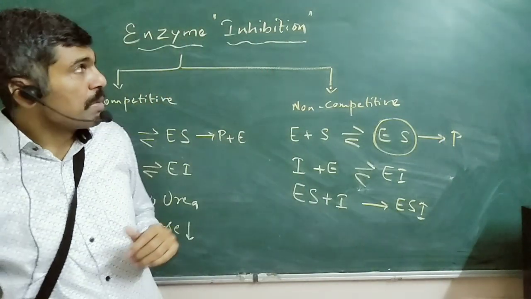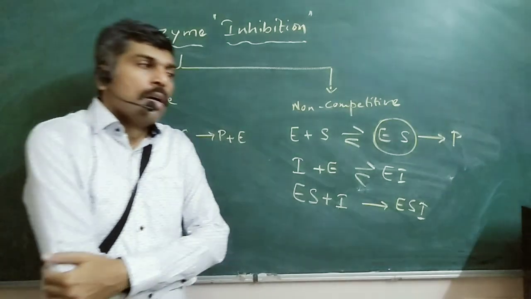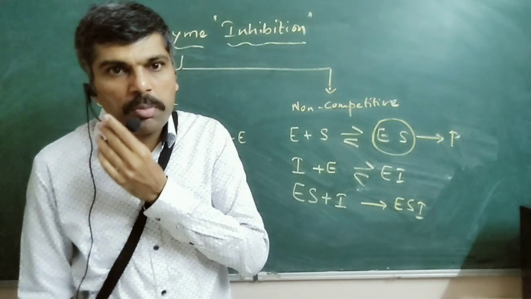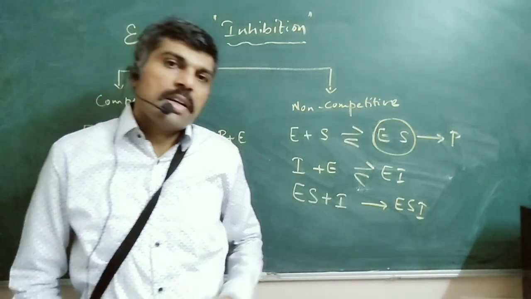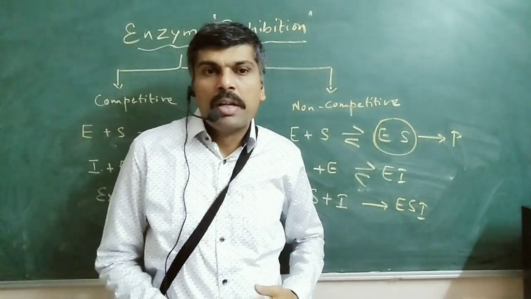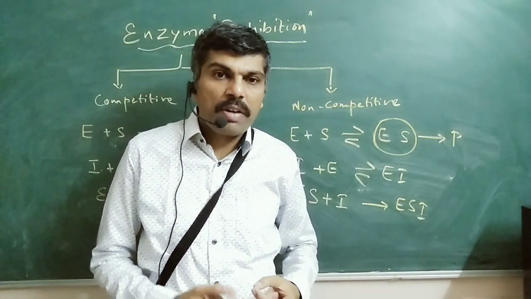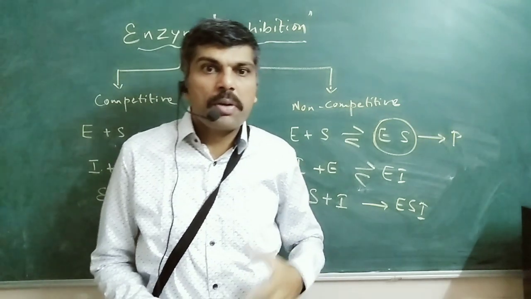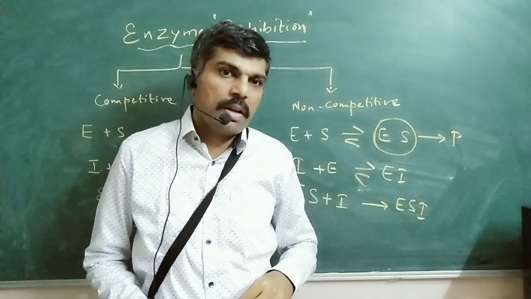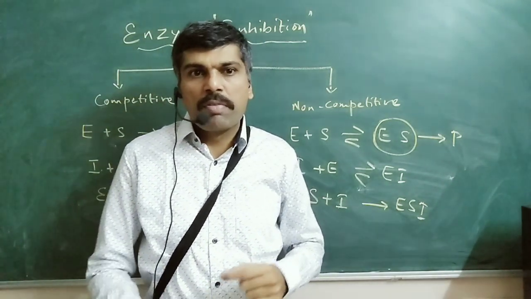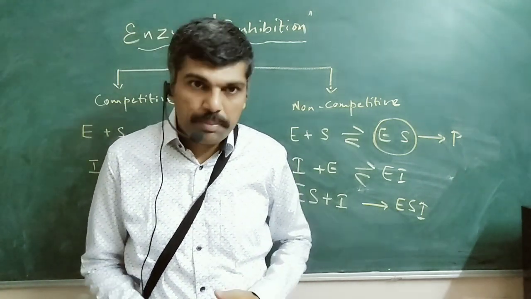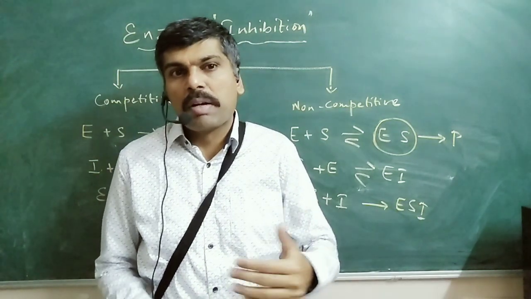Now, why is this enzyme inhibition very important? Please understand that enzymes are required not only for the human body, but also for the pathogens which bring about infections or diseases in the human body, or for that matter any living system. And therefore, if it is possible for us to design a molecule which is able to bring down the enzyme activity of a particular pathogen responsible for a particular reaction, then we will be making that pathogen useless. In fact, we will be able to correct the action of that particular pathogen.